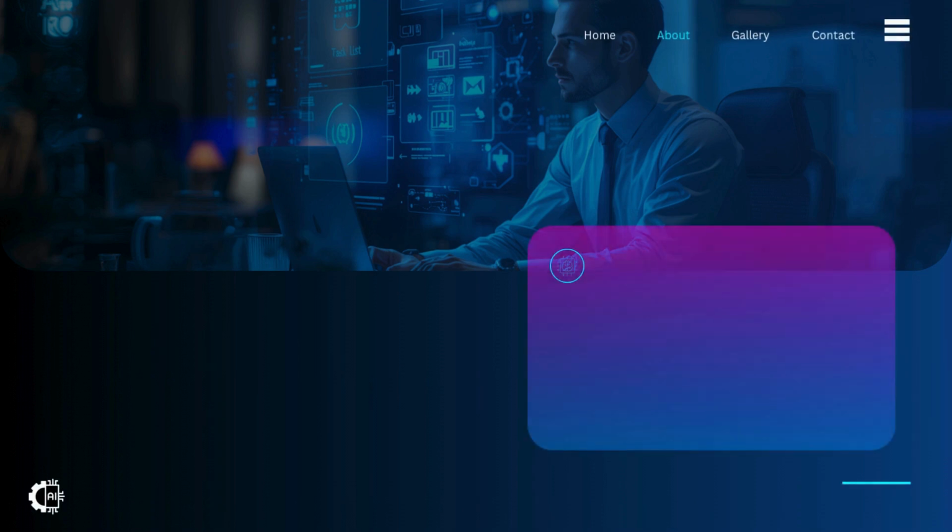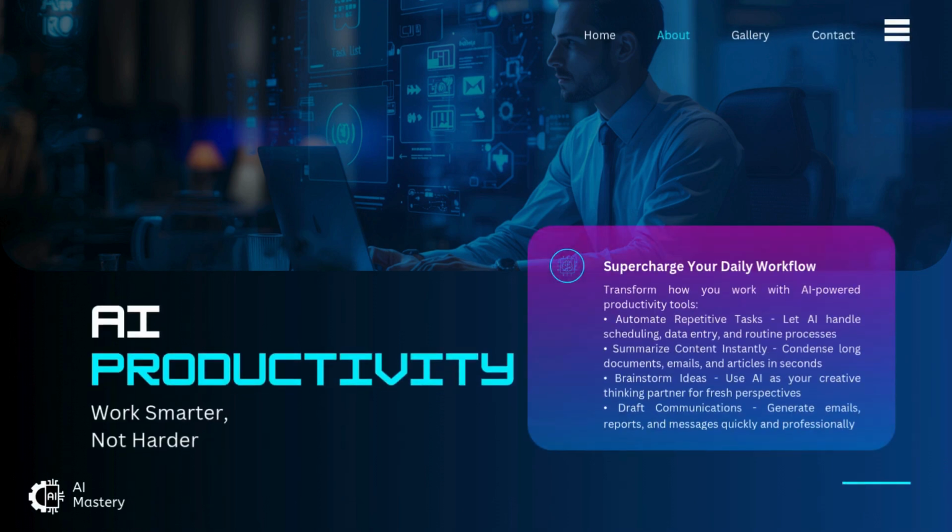One of the biggest advantages of AI is productivity. AI helps people work smarter instead of working harder. For example, AI can automate repetitive tasks like scheduling meetings, organizing emails, or managing data entry. This saves a huge amount of time. AI can also summarize long documents or articles instantly. Instead of reading hundreds of lines, you can get key points within seconds.